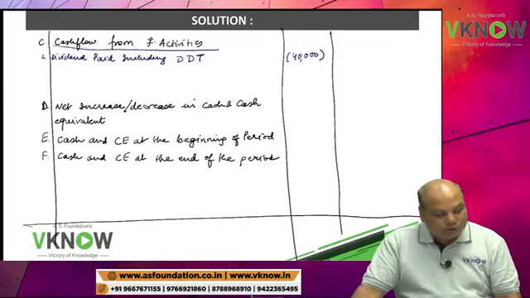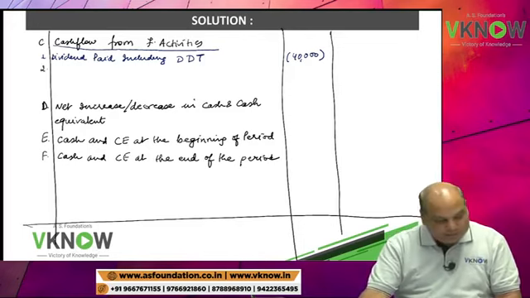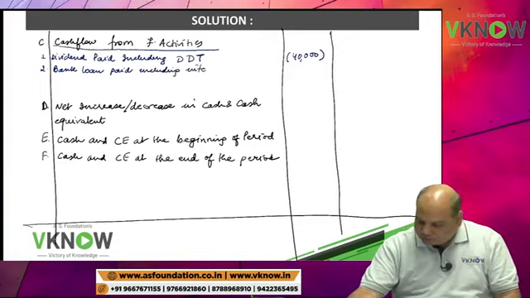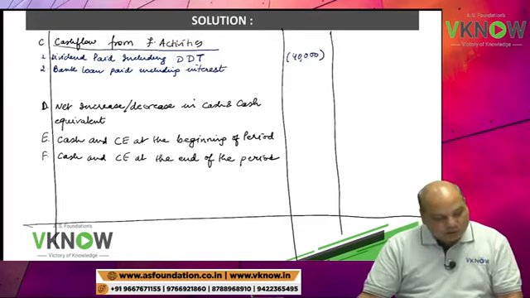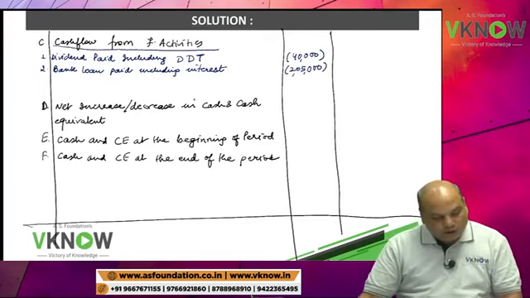Next is bank loan repaid during the year 2,05,000, including interest. So I will come to cash flow from financing activity again. Bank loan paid including interest, 2,05,000.